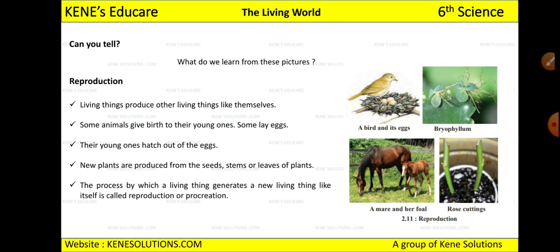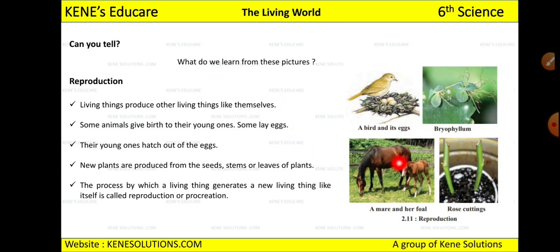Okay, see, living things produce other living things like themselves, right? अगर human beings की बात की जाए तो they give birth to human beings only, right? Monkey will give birth to monkey, birds will give birth to birds. So living thing जो होते हैं, they produce other living thing which will be like them only. Okay, and some animals give birth to their young ones, some lay eggs.